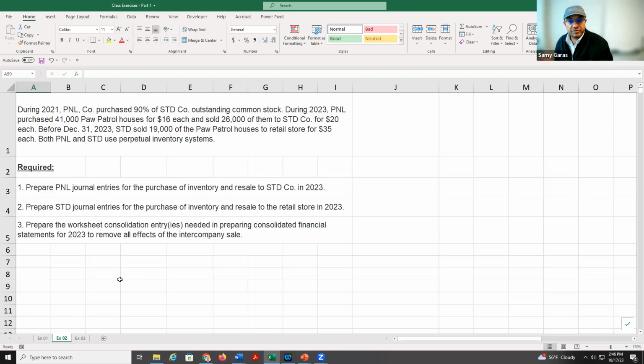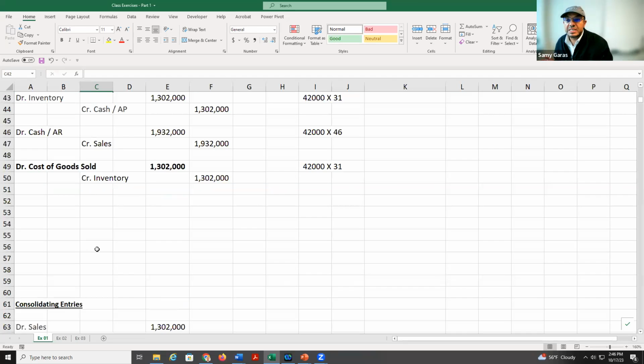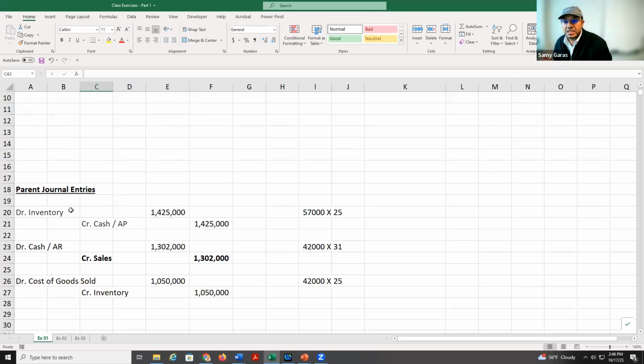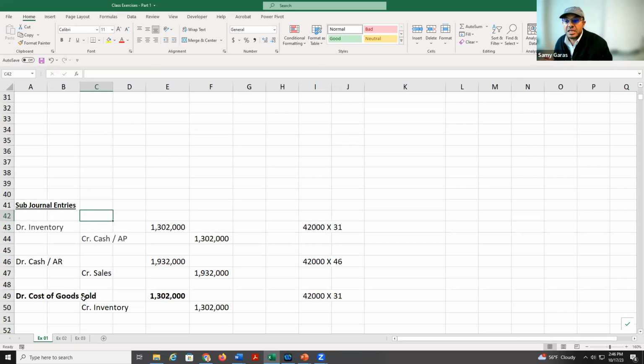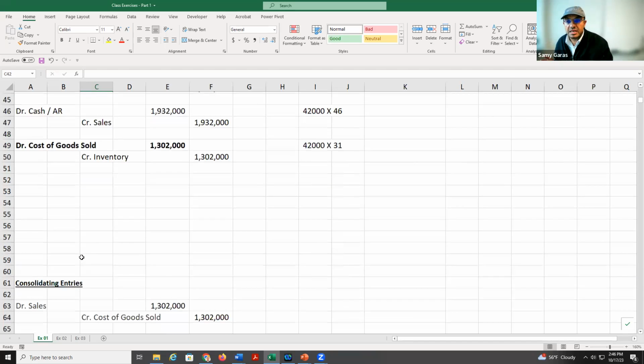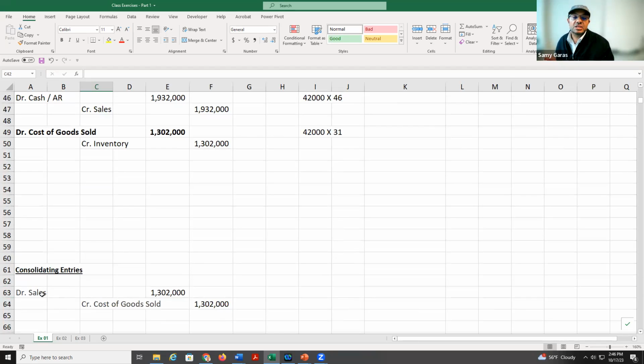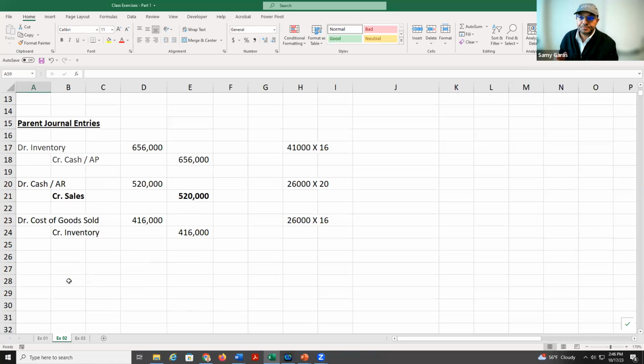To make it easy for you, I'm going to use the same journal entries for the parent that I did in the previous example, and the main journal entries for the subsidiary. But the journal entry for the consolidation should include another account called inventory for the unrealized gain. So here is the answer.